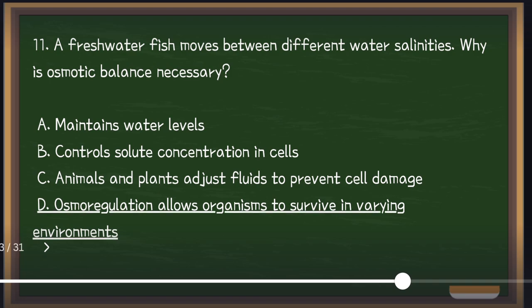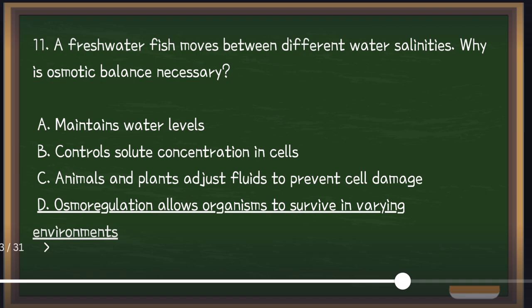The answer is letter D. Osmoregulation allows organisms to survive in varying environments. Because, actually guys, osmotic balance controls the amount of water and solutes in cells. So fish moving between different salinities must adjust their internal balance to prevent cells from swelling or shrinking. This process is called osmoregulation.